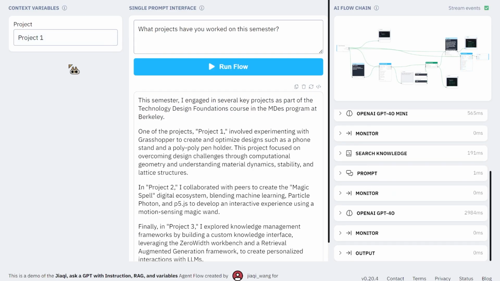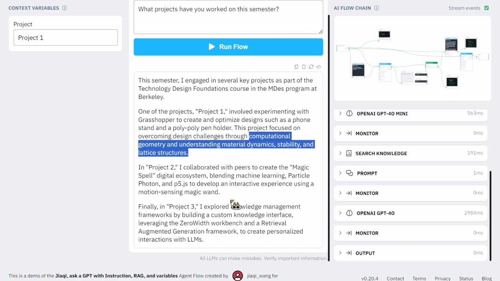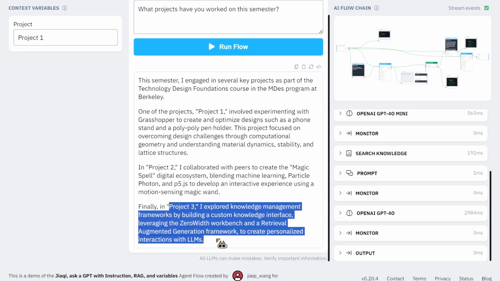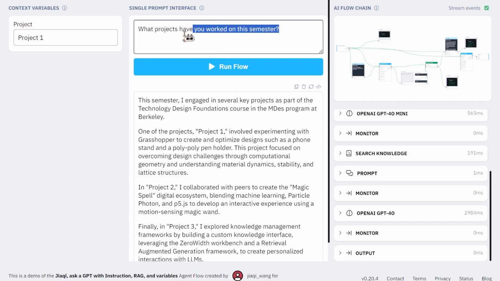The third question is, what projects have you worked on this semester? I'm really satisfied with this response because my agent provided a high-level overview of project 1, 2, 3. It is very concise and very relevant.